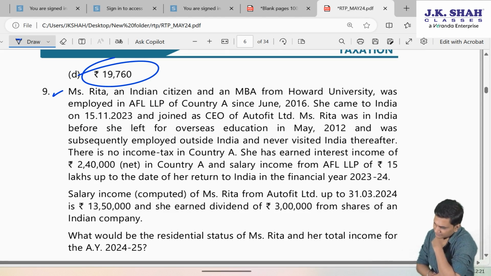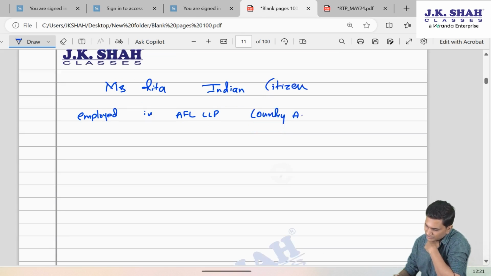Salary income from this company was 15 lakh up to 14th November 23.